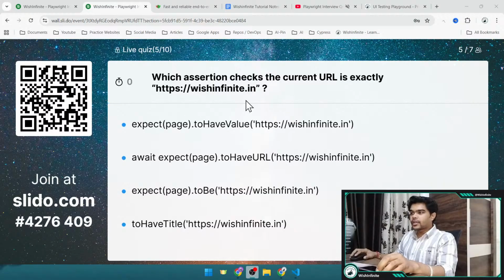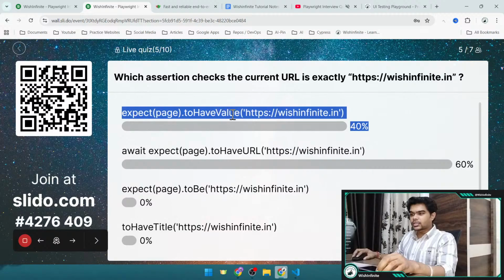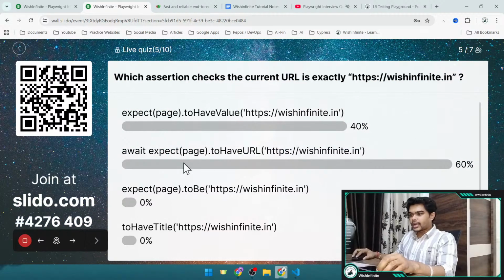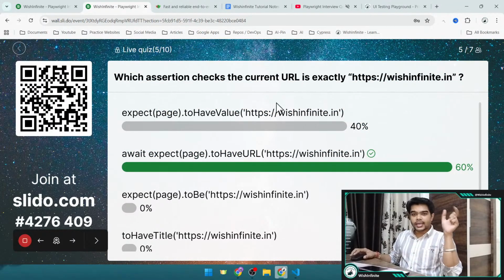Okay, so 5 out of 7 people have given the answer. So 40% of people have selected toHaveValue, and 60% have selected toHaveURL. And let me reveal the correct answer. Option B is the correct answer. toHaveURL is the method. Inside it, you can provide the URL.